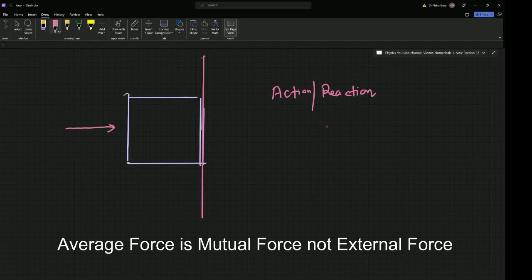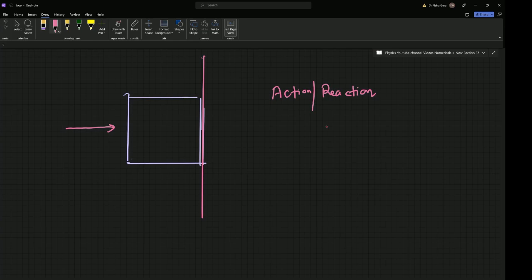The average force which is being referred to, we are finding the average of that, but the external force involvement is not there. So you need two bodies, a wall for example and a block, to solve impulse questions. Similarly, when you strike a ball on the surface of the earth, you have two bodies, earth and the ball. The ball comes back after striking, right? So remember, there is no external force involved in these questions.